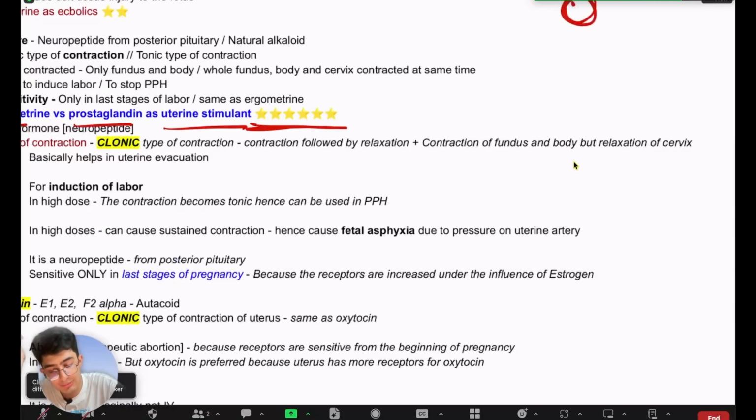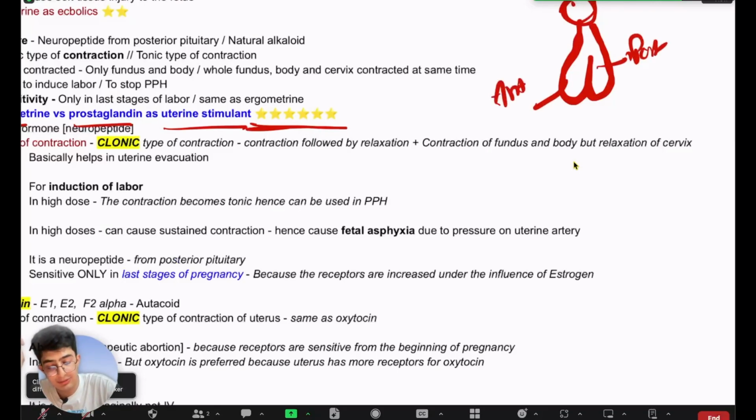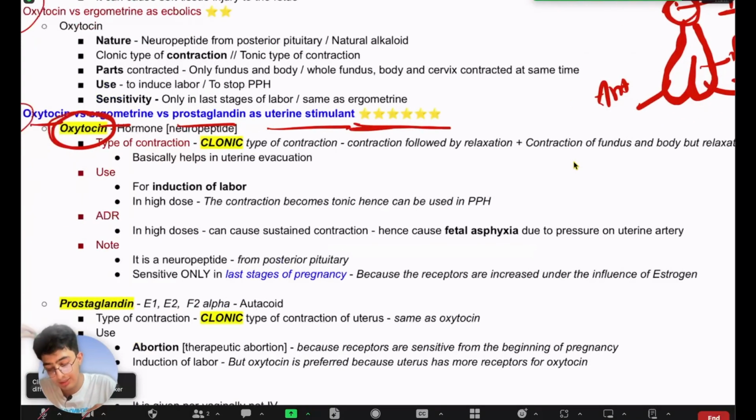So there's your hypothalamus in your brain, and then there's this thing which looks like testicles, but it is not testicles. I'm sorry, okay. So this is the anterior pituitary gland, and this is the posterior pituitary gland, right? This is your hypothalamus. So from the posterior pituitary gland, two hormones come out. One is oxytocin, and then the other one is ADH, right? So oxytocin is what? A hormone, right? It's a hormone. It's a neuropeptide.